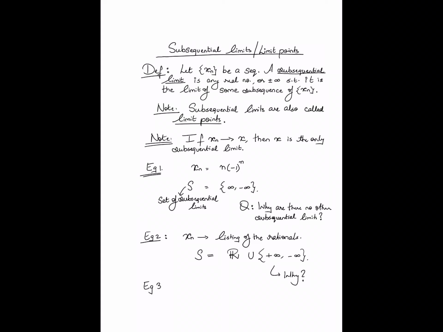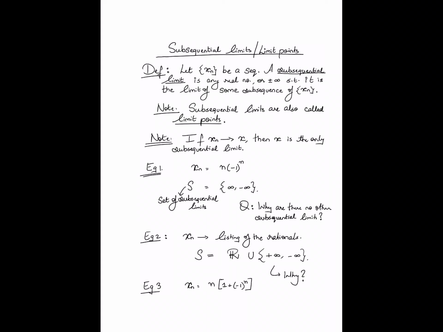I'm going to give yet another example. In this case, xn is equal to n times 1 plus minus 1 raised to n. This is again an engineered funny sequence which behaves very differently on the even entries and the odd entries.